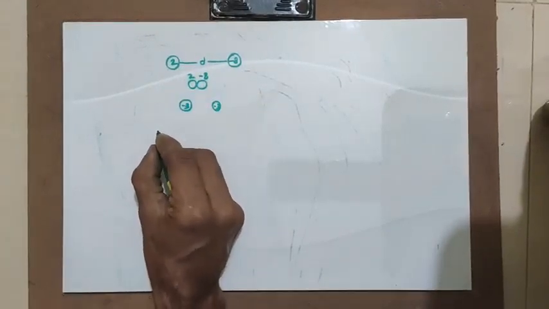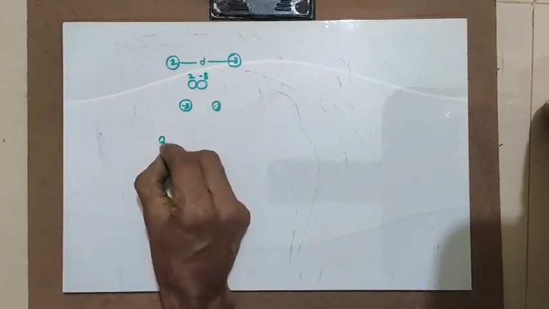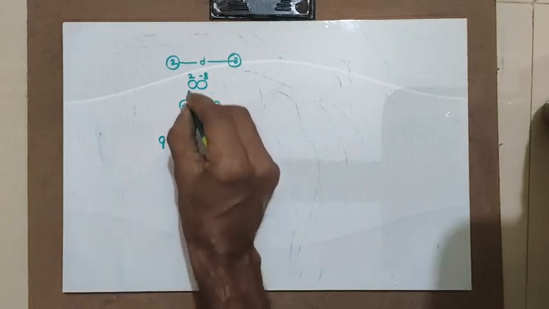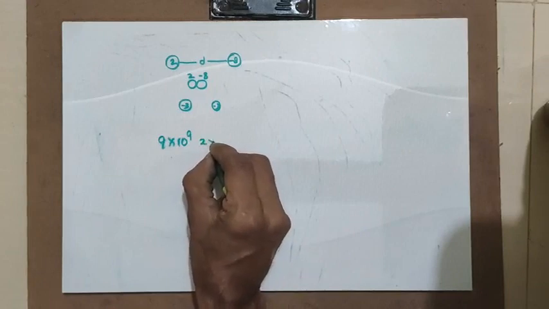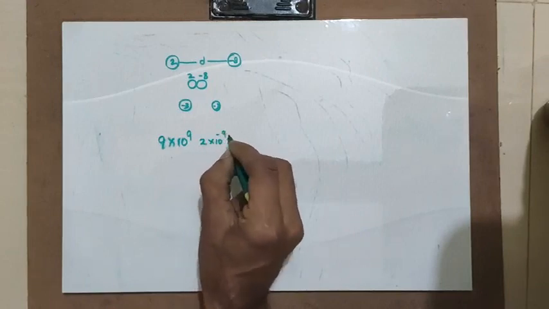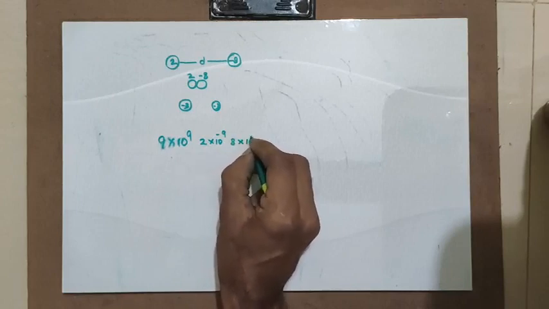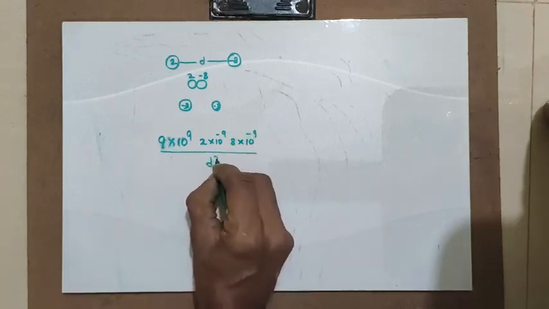According to Coulomb's law, the force is directly proportional. As I told you, I will apply 9 into 10 raised to 9. The first charge is 2 nanocoulomb, 2 into 10 raised to minus 9, and the second magnitude is 8 into 10 raised to minus 9, divided by d square.